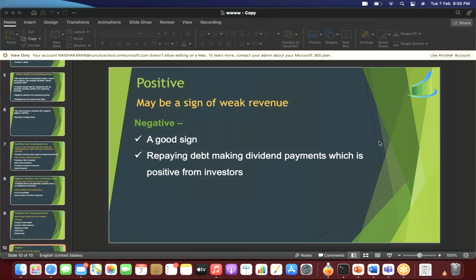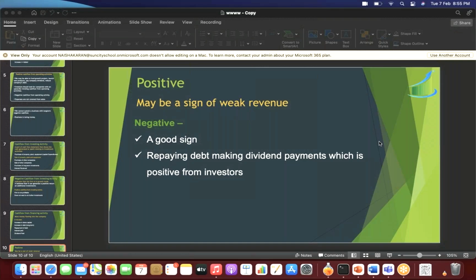Negative cash flow from financing activity also tells us that the company has been declaring a good amount of dividend. It has been paying a good amount of dividend. So as prospective shareholders, it is a positive for us that we will be getting dividend from this company, which also tells us that the company is making profits, which also gives us the confidence that the value of the share will go up.